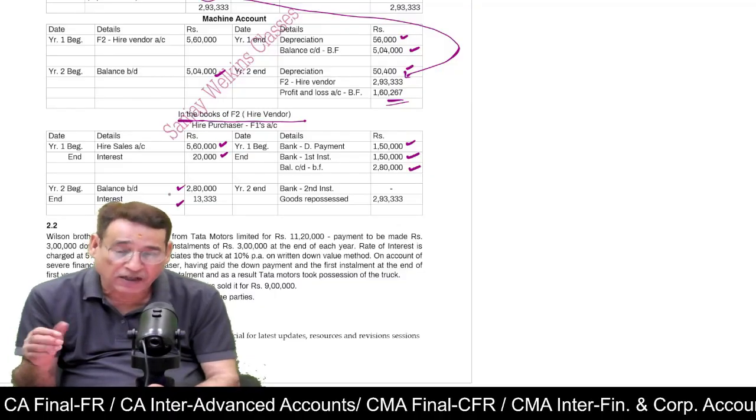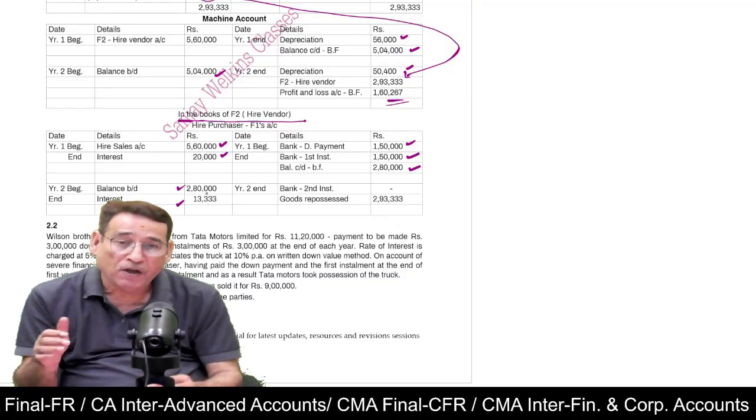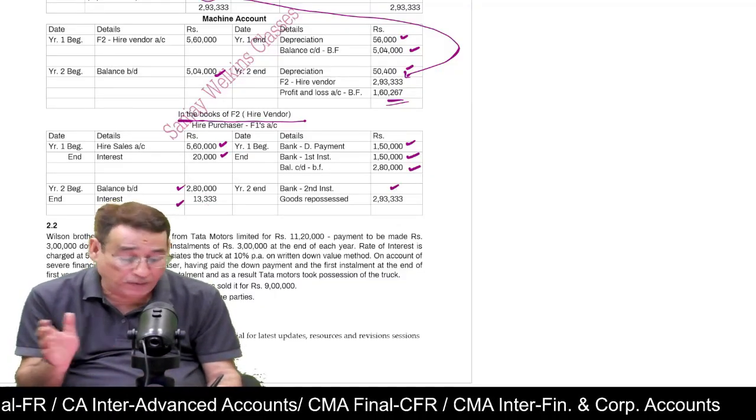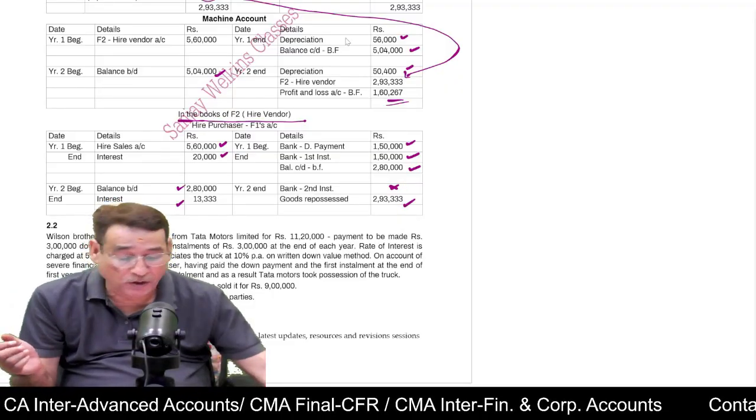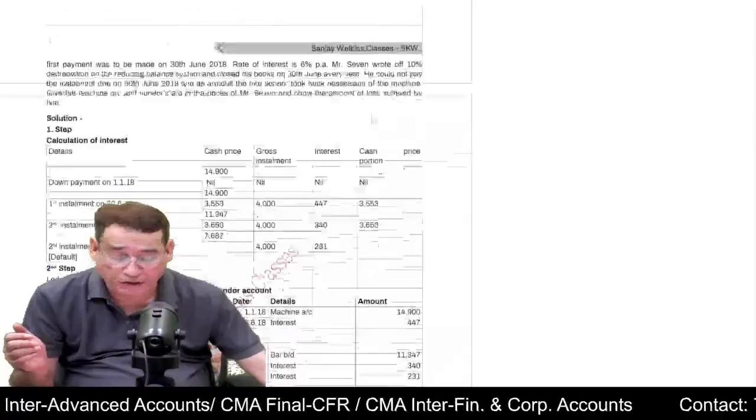Similarly, at the end of the second year, you will pass the entry for interest due. You were supposed to receive the second installment, but you did not receive. So now you took back your asset. This is how you are going to prepare the account in case of full repossession. Is it clear to you?